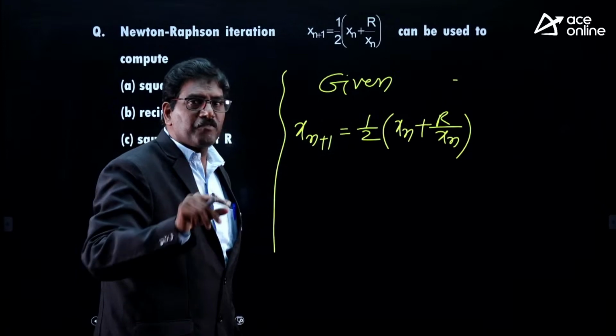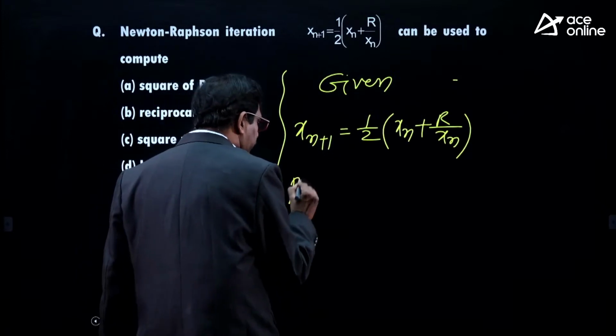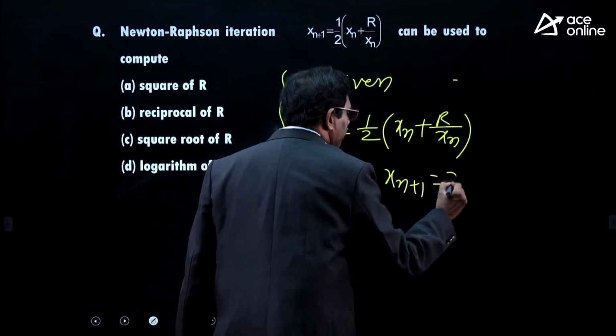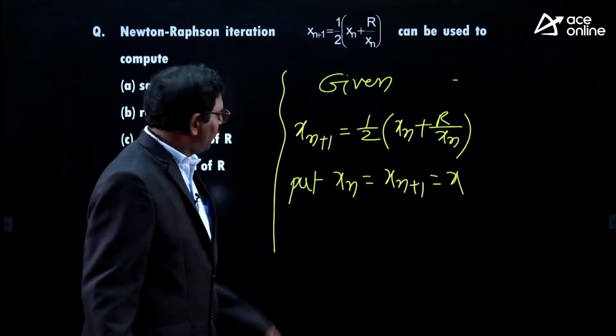How to develop a function from this? Very simple technique. Put x_n equal to x_{n+1}, both you can take as x. We will get the solution.